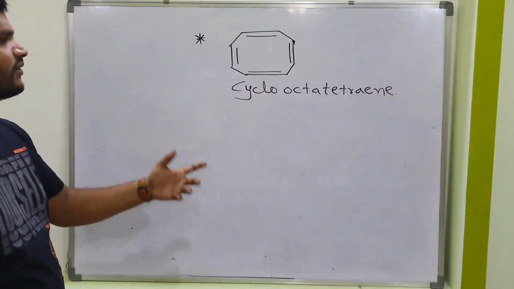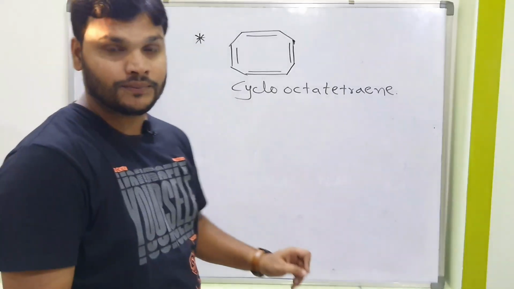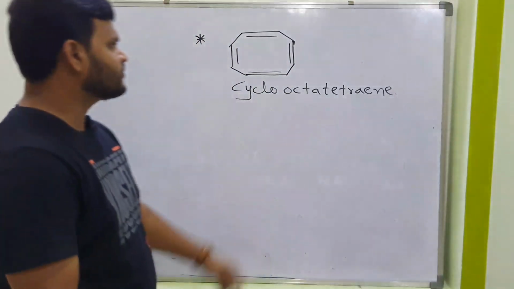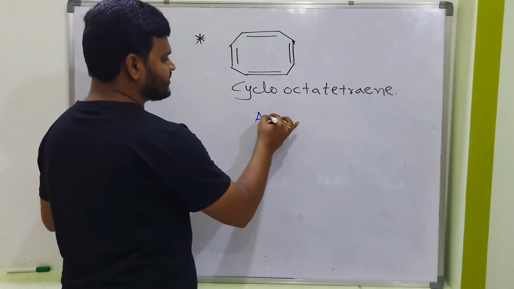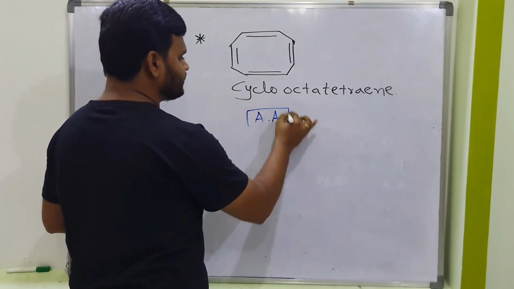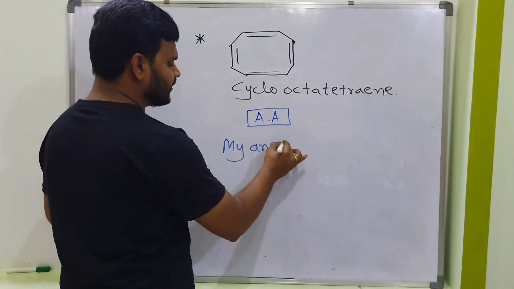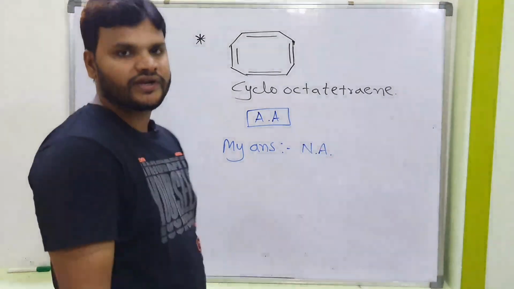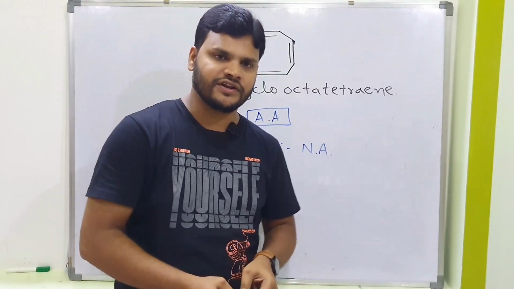Is cyclooctatetraene an aromatic compound, an anti-aromatic compound, or a non-aromatic compound? Most of the students are definitely going to give this answer: anti-aromatic. But my answer is non-aromatic. Don't get confused. Let me explain very clearly, listen very properly.